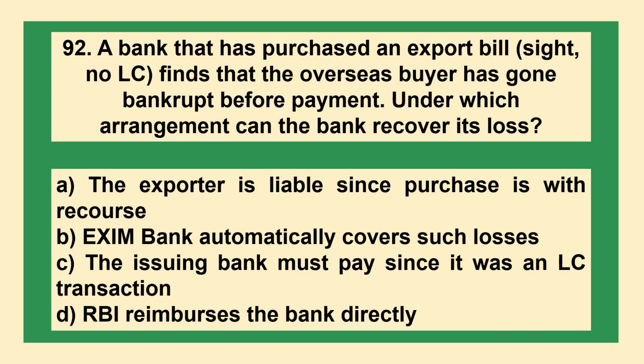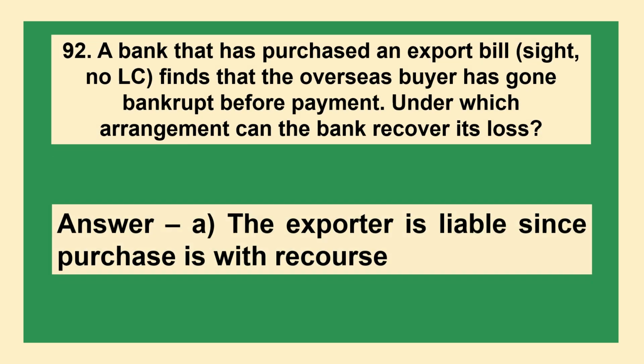The next question: a bank that has purchased an export bill, sight, no LC, finds that the overseas buyer has gone bankrupt before payment. Under which arrangement can the bank recover its loss? Option A, the exporter is liable since purchase is with recourse. B, EXIM Bank automatically covers such losses. C, the issuing bank must pay since it was an LC transaction. D, RBI reimburses the bank directly. The answer is option A, the exporter is liable since purchase is with recourse.